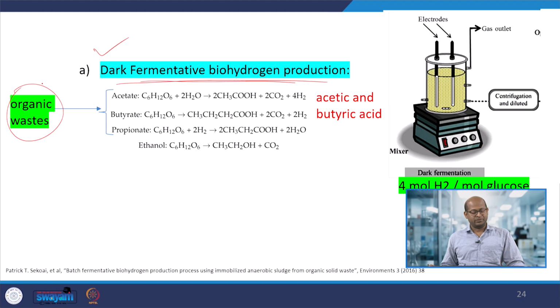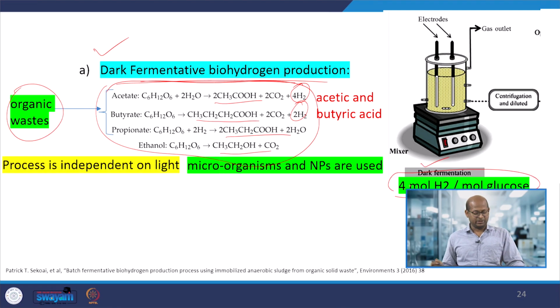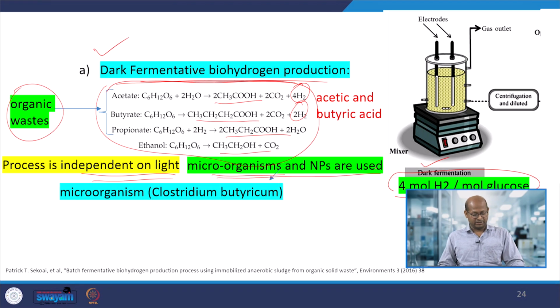Here we can use different organic wastes, and through different reactions they may produce acetic acid, butyric acid, propionic acid, or ethanol. With that, hydrogen is also produced. In this process, as I said, in dark fermentation the amount of hydrogen produced is very small. It is independent of light, and usually we use microorganisms and nanoparticles.